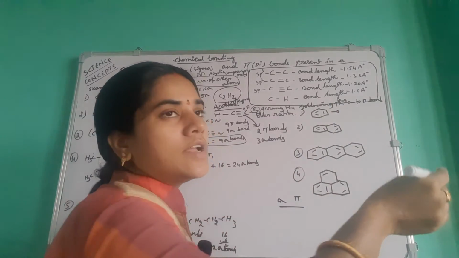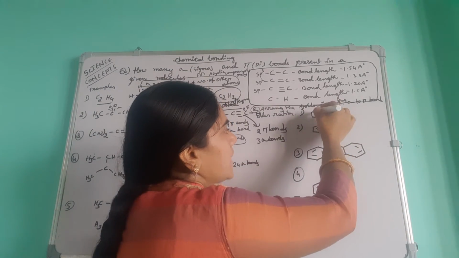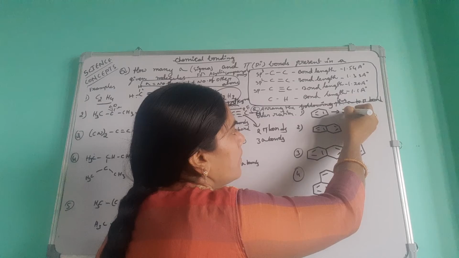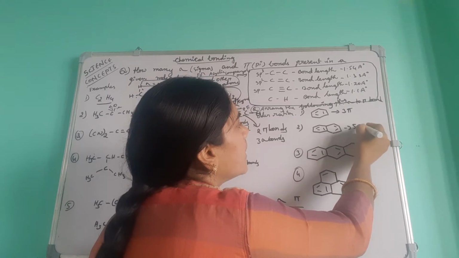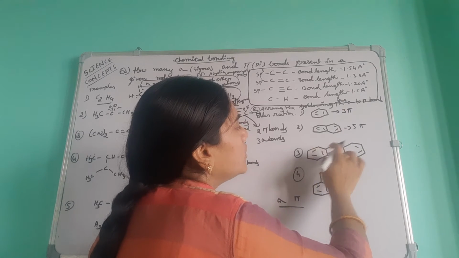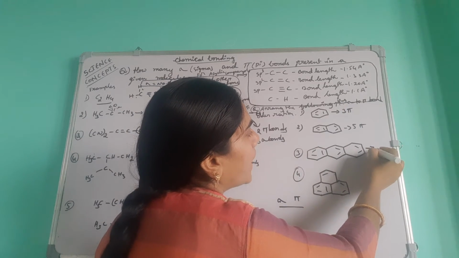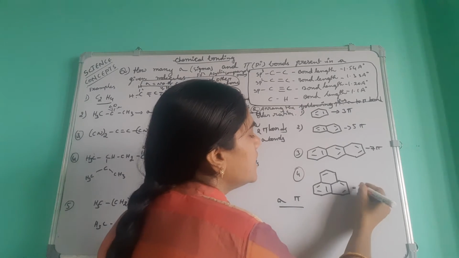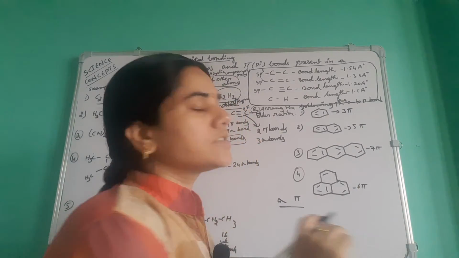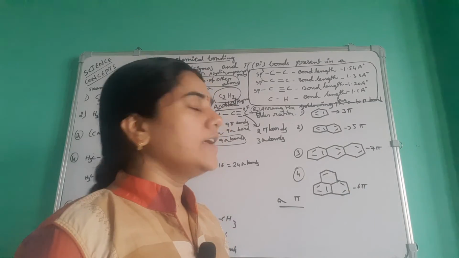You will count here. See here benzene, how many pi bonds are there? 3 pi bonds. First calculate all pi bonds. Here 5 pi bonds. Next here 1, 2, 3, 4, 5, 6, 7. 7 pi bonds. Here 1, 2, 3, 4, 5, 6. Here 6 pi bonds.